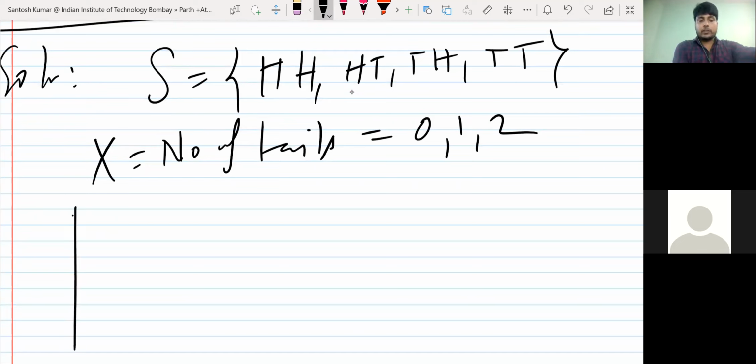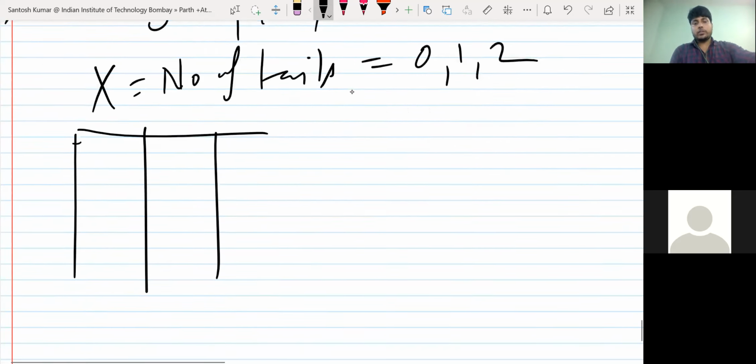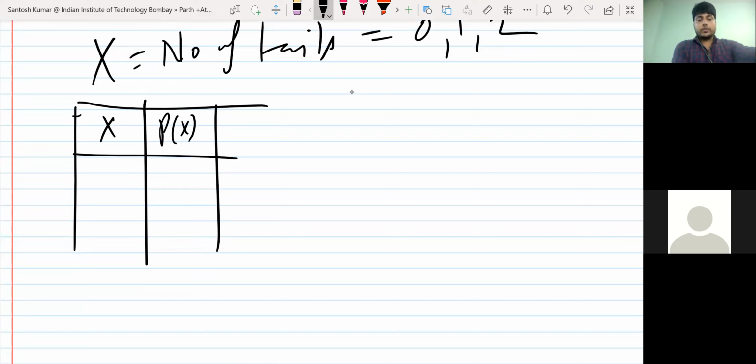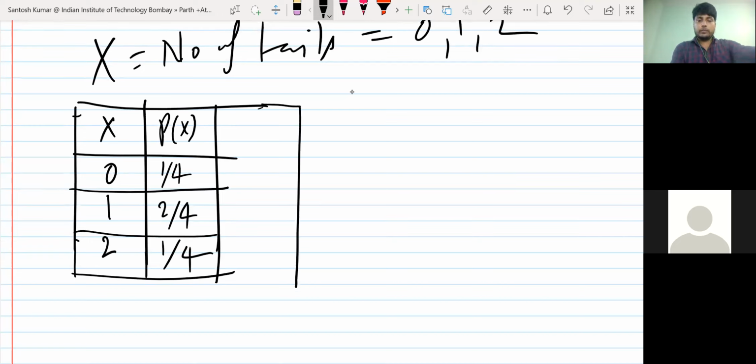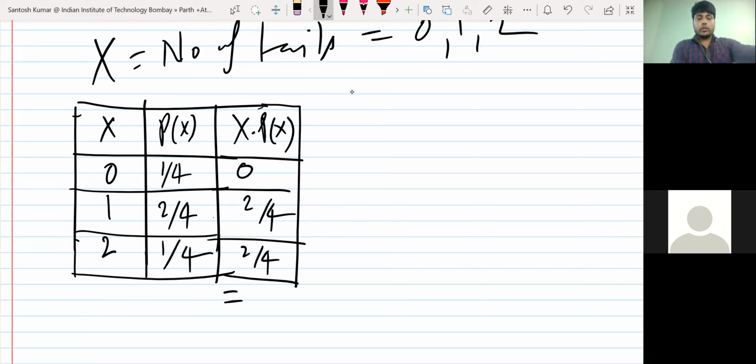Let me write the distribution, so that will make it easy. So x and p(x). x was 0, 1, 2, and the probability corresponding to 0 is 1 by 4, this is 2 by 4, and this is 1 by 4. Then extend this table and add one column x into p(x). So 0 into 1 by 4 is 0, 1 into 2 by 4 is 2 by 4, and 2 into 1 by 4 is 2 by 4. If you add, you will get 1.